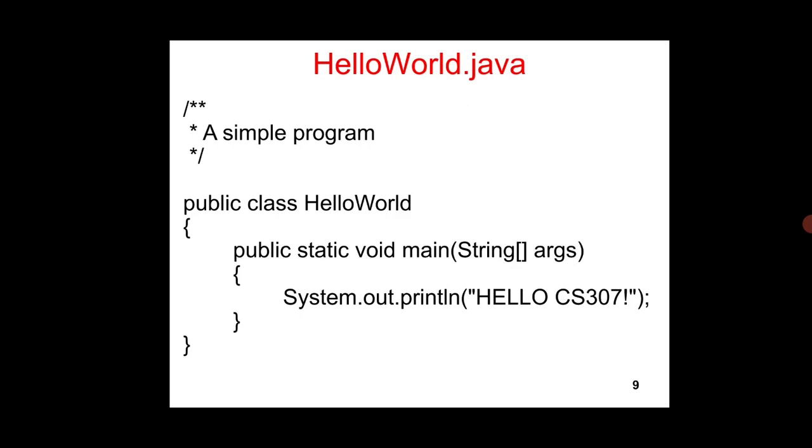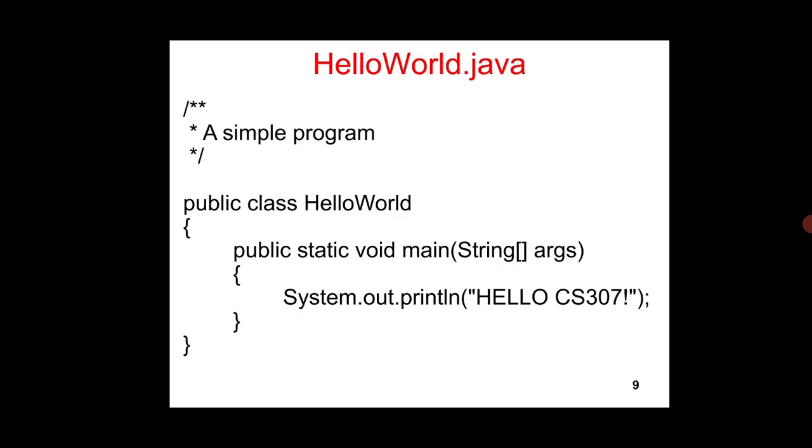H is a capital letter. Actually Java is a case sensitive language, so you have to write the words as they are, like in the System class, System.out.println. System is one of the classes, so System should start with a capital letter. Then public static void main, String is one of the classes, so it should start with a capital S. Here with the arguments we have a square bracket.